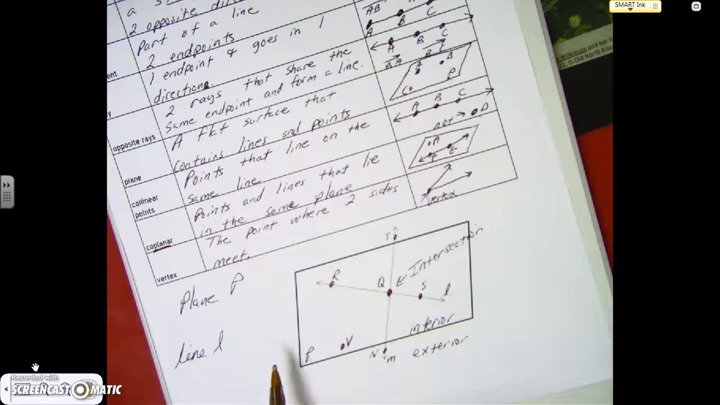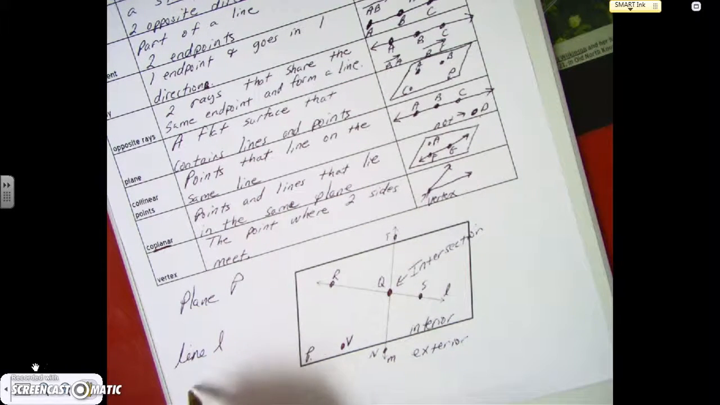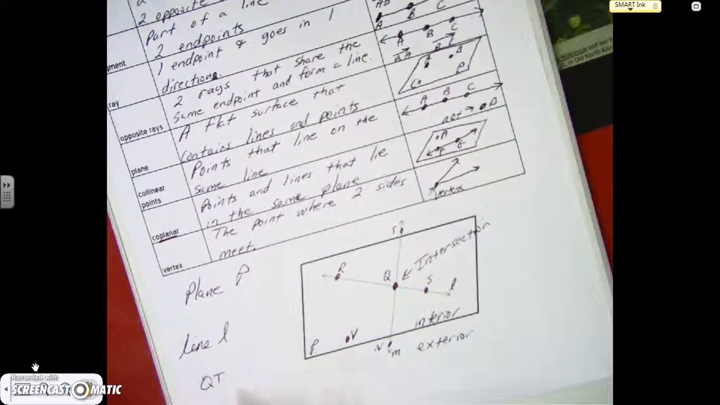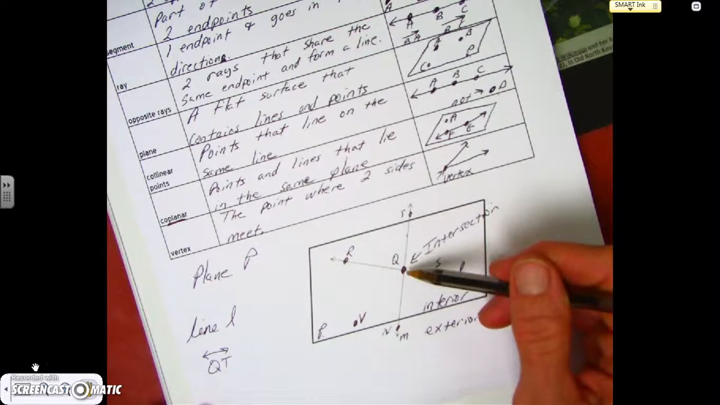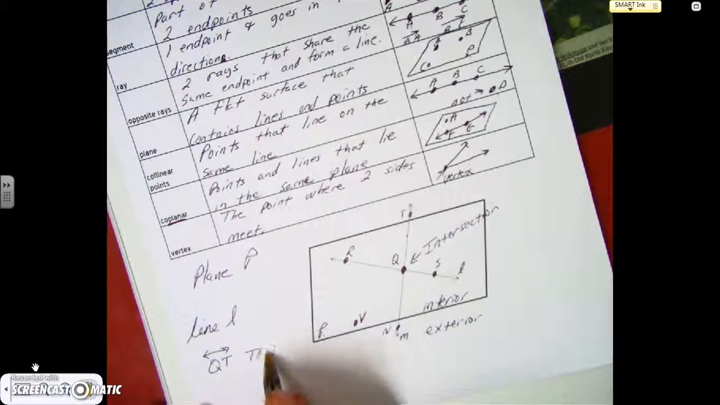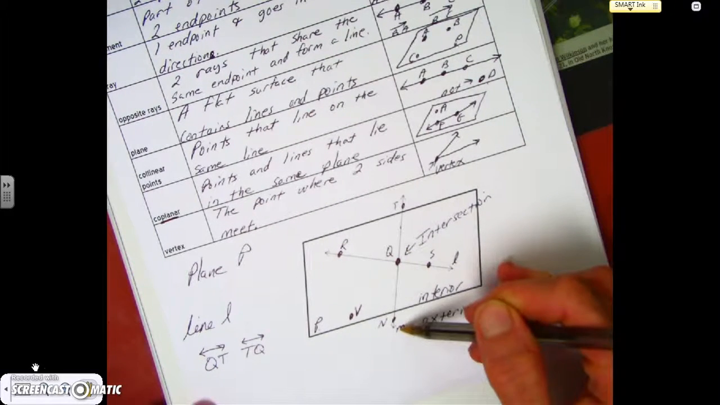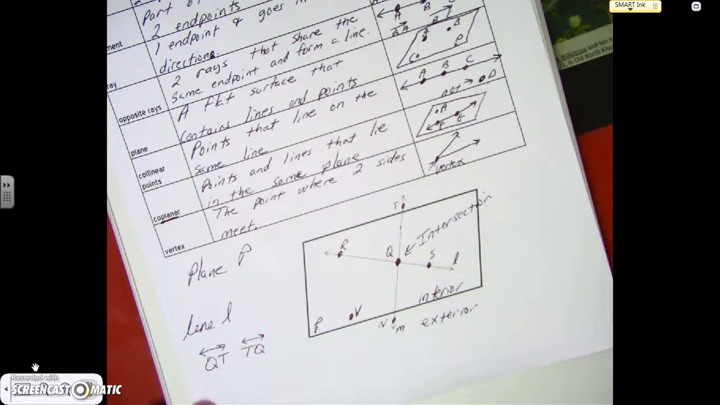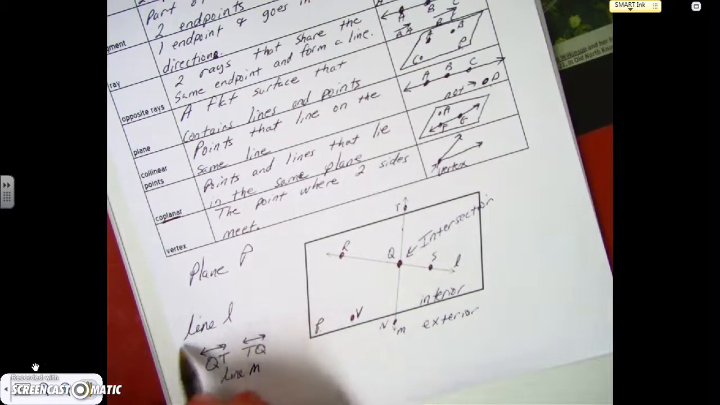So what are two other ways to name QT? So here's QT. You have line QT. What are some other ways that we can name QT? Well, we can also name it TQ. And then you can also just name it line M. It can be called line M. That means all the same thing.